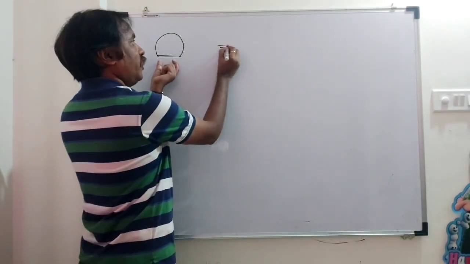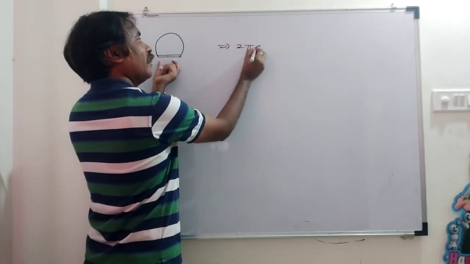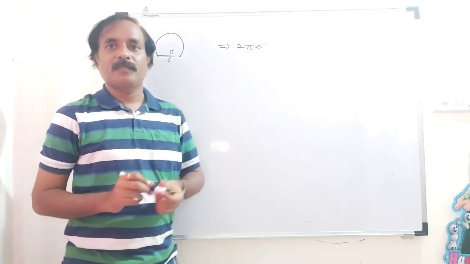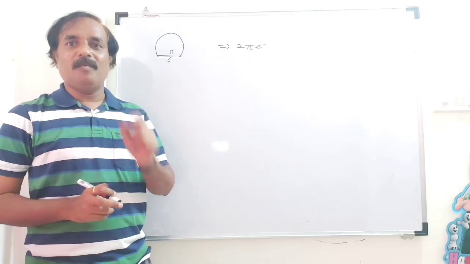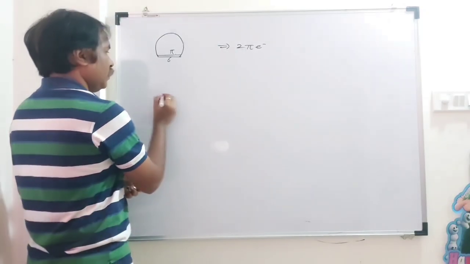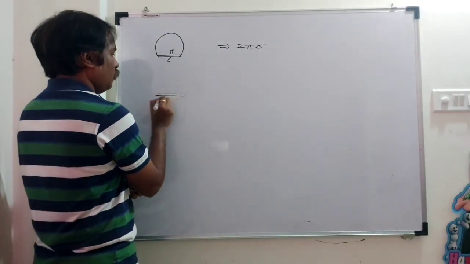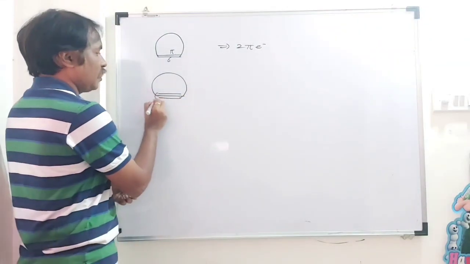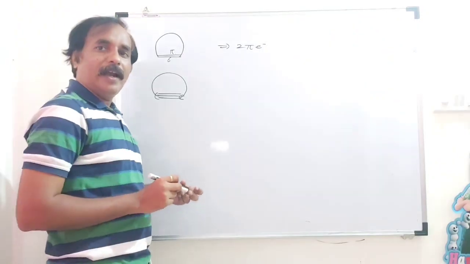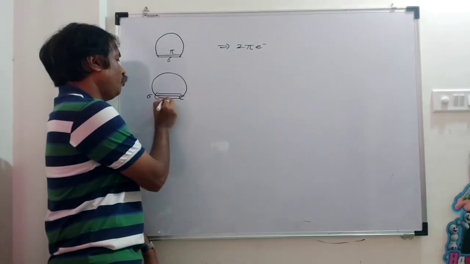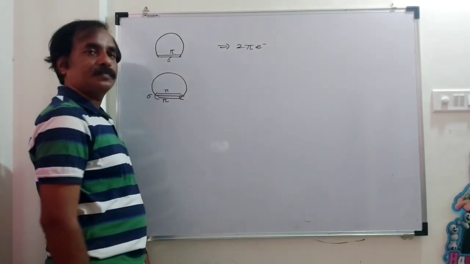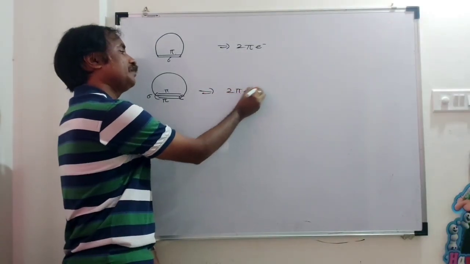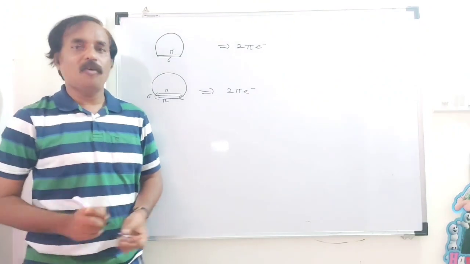Here we have to consider 2 pi electrons, because there is one sigma and one pi bond. Remember, if there is a carbon-carbon triple bond, it has 1 sigma and 2 pi bonds. But again, consider here only 2 pi electrons. Don't consider 4 pi electrons.